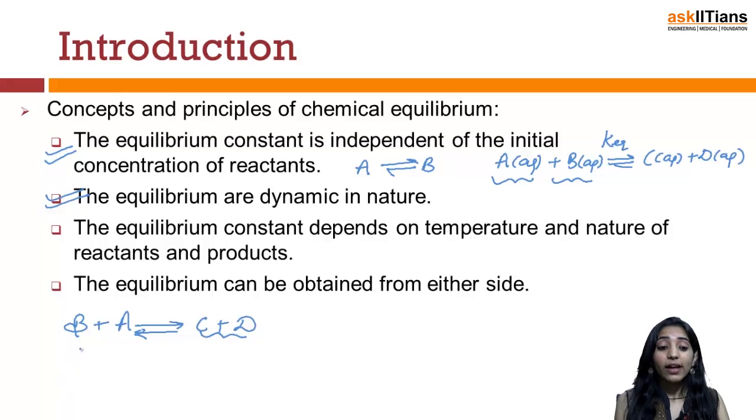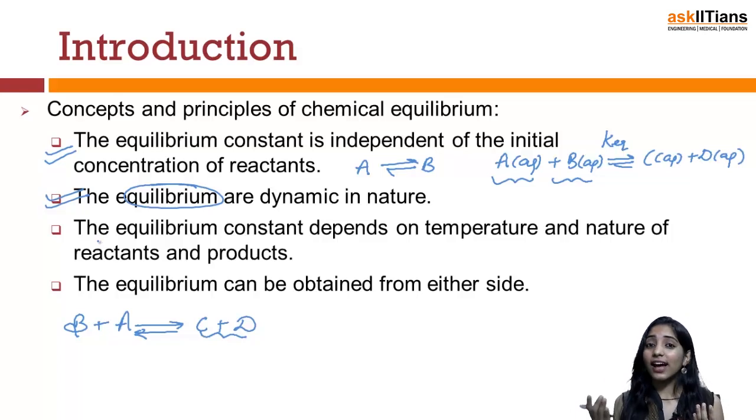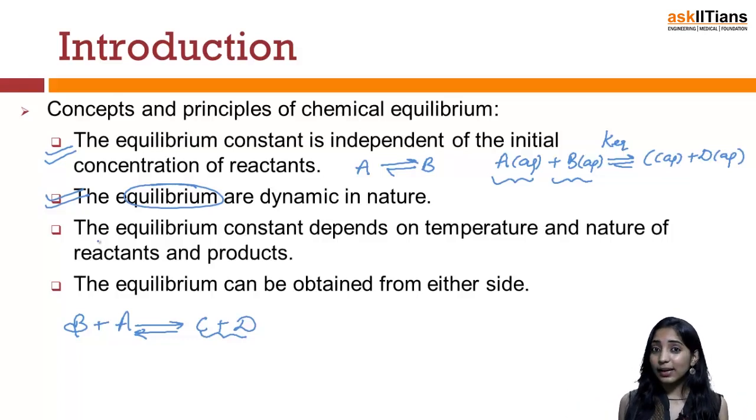Now the point where the rate of the forward reaction becomes equal to the rate of the backward reaction is known as equilibrium. What we mean by equilibrium is that at equilibrium the reaction is still taking place. That means the reactants are getting converted into products and the products are again getting converted into reactants. So it's not that at equilibrium the reaction doesn't take place.